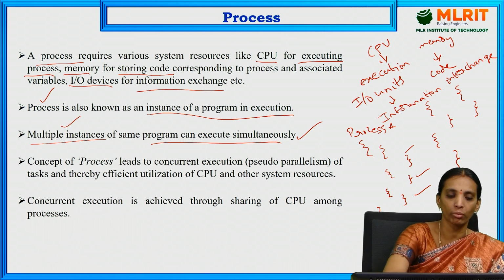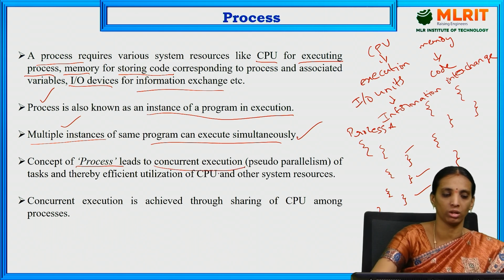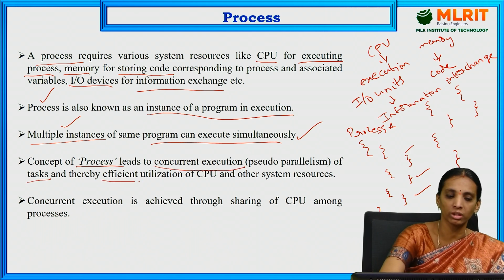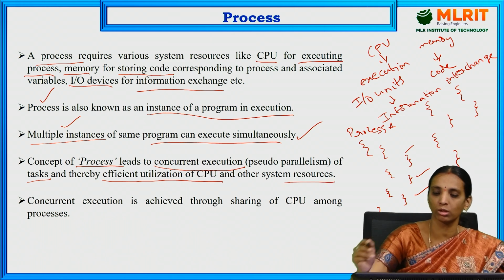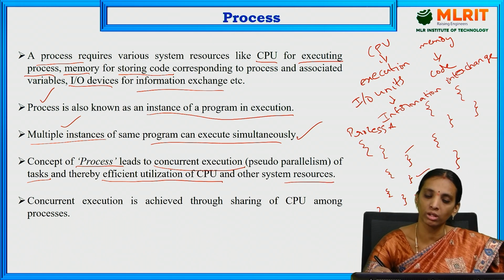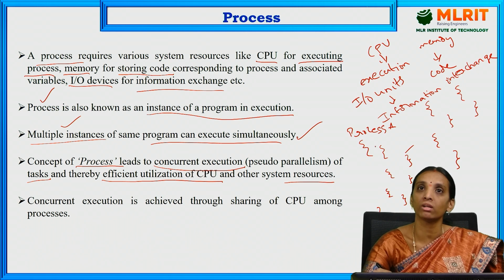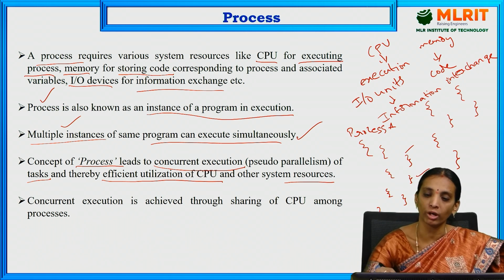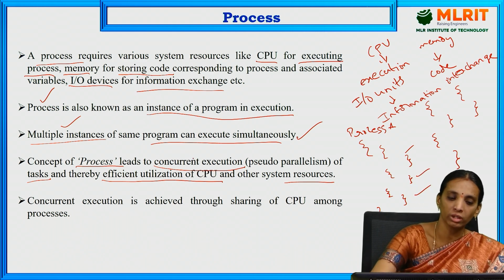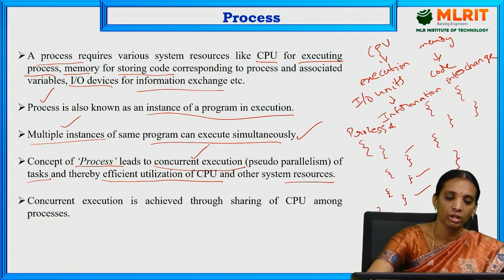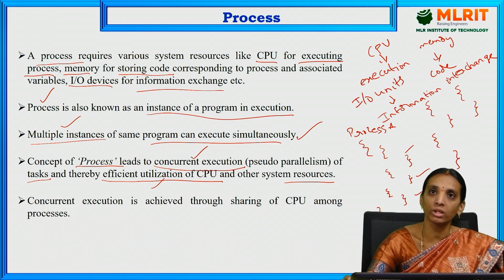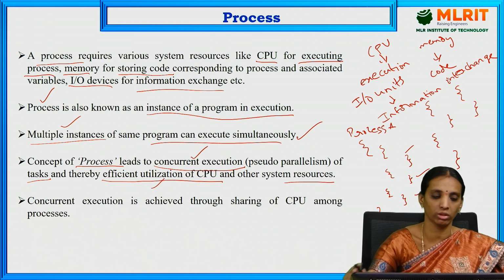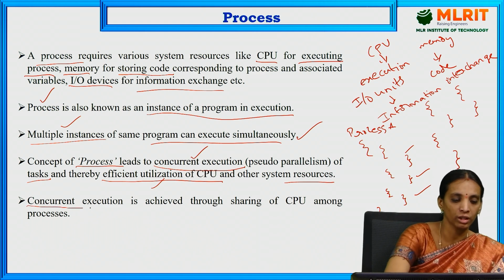The concept of process leads to concurrent execution of the tasks and hence efficient utilization of CPU and other system resources. Here we have observed that multiple instances occur at the same time. That means the multiple programs in one process are executed at the same time, so it leads to concurrent execution and is used for efficient utilization of CPU and other resources. The concurrent execution is achieved through sharing of CPU among processes.